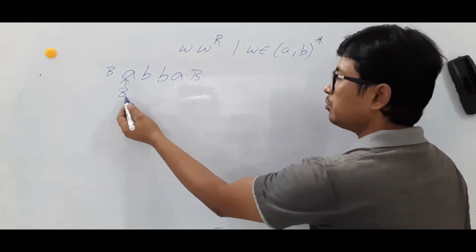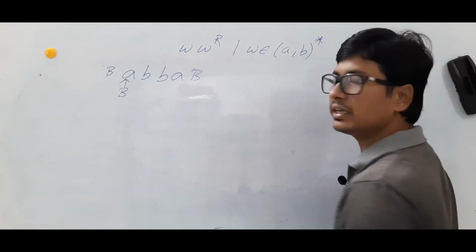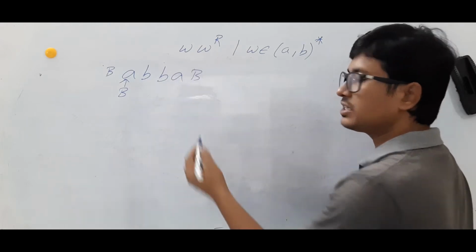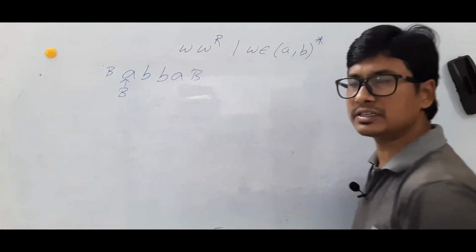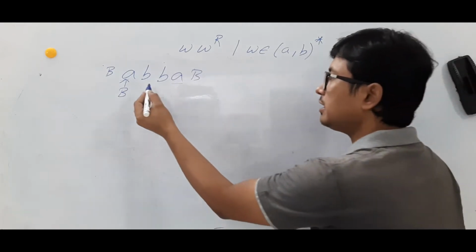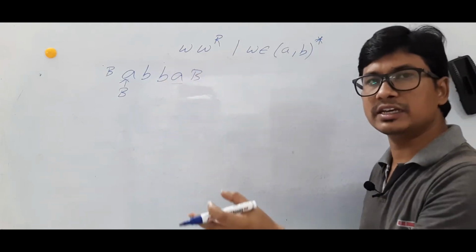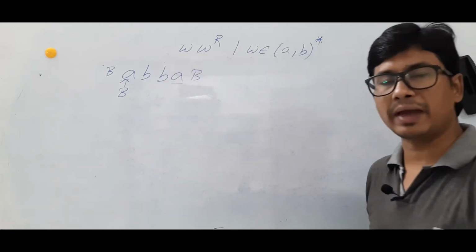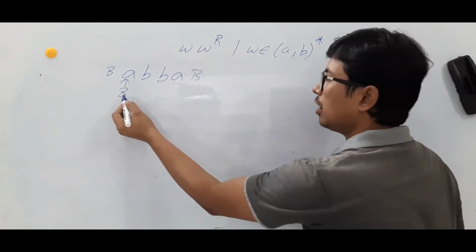When you are moving to the right, what you have to do? See, if A is there here, then if A is here also, only then you have to match. Am I right? The first alphabet in the string and the last alphabet in the string should match. Similarly, the second alphabet in the string and, from the right-hand side, the second alphabet in the string should match. Then only we will say that W and W power R is working. Are you able to understand?